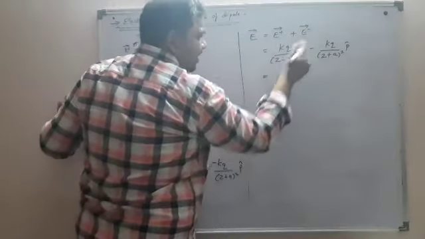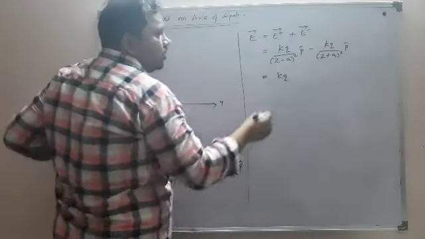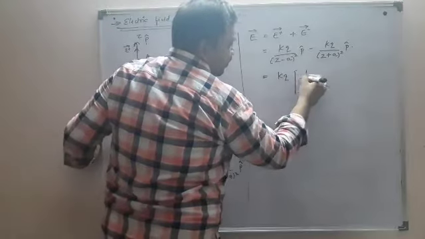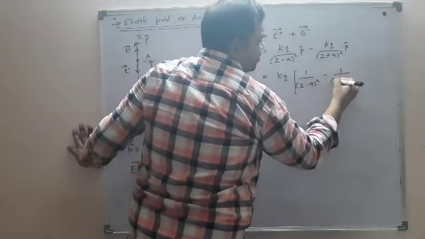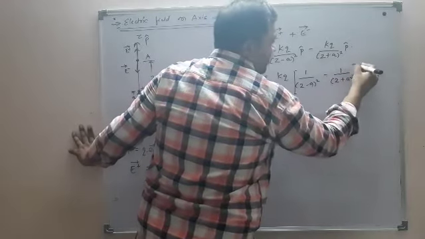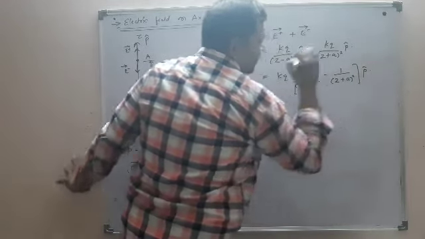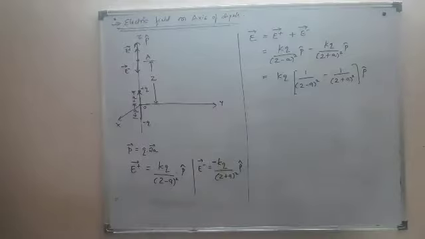From this I can take KQ common: 1 upon Z minus A the whole square minus 1 upon Z plus A the whole square into P cap. This will be left.